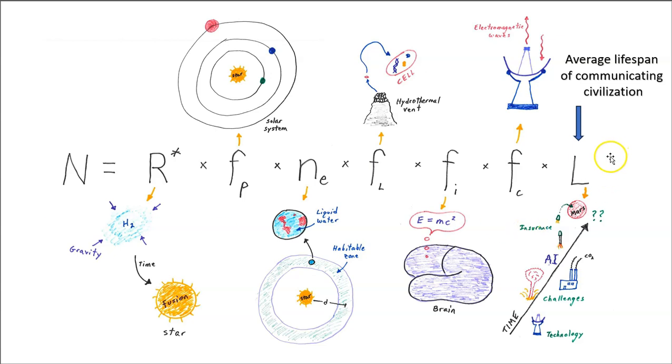The final term in the Drake equation is L, the average lifespan of a communicating civilization. Now here I made a little icon here that for our civilization to have a long life, we need to be able to live with our technology. But there are challenges. Our technology can pose challenges. We have weapons, for example, that could potentially destroy our species. Our technology might be polluting the environment in ways that make future life unsustainable. Perhaps artificial intelligence will be a future threat to us.